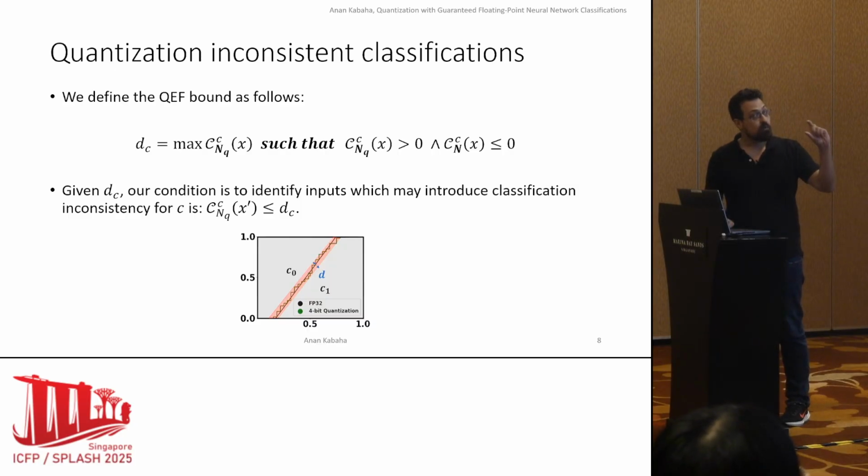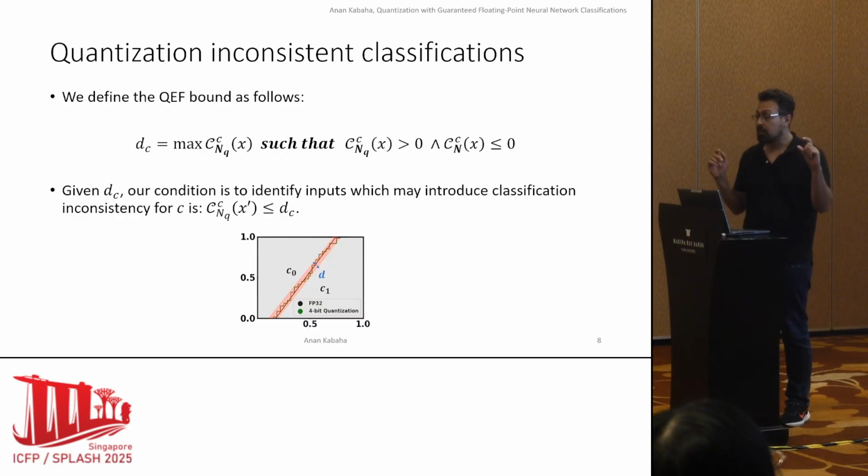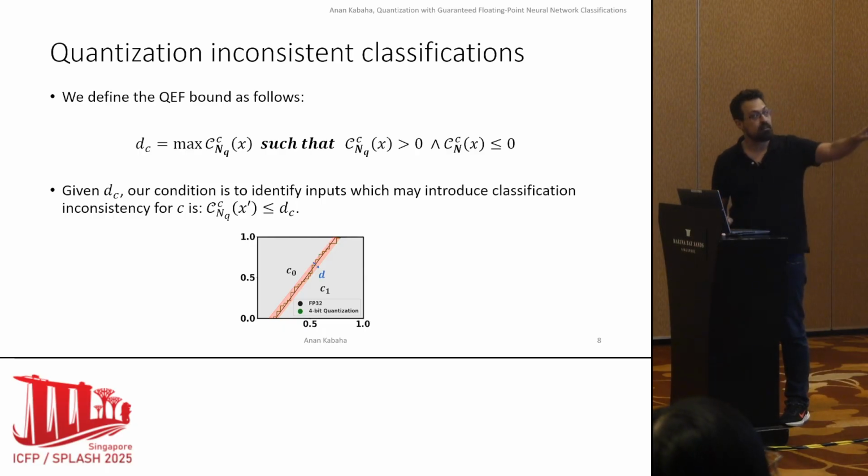Okay, after we found this bound, at inference time, each time we have an input, we can run it into the quantized network, compute its classification confidence, and compare to D. If it's larger than D, then it's in the gray region. If it's smaller than D, then it's in the red region.